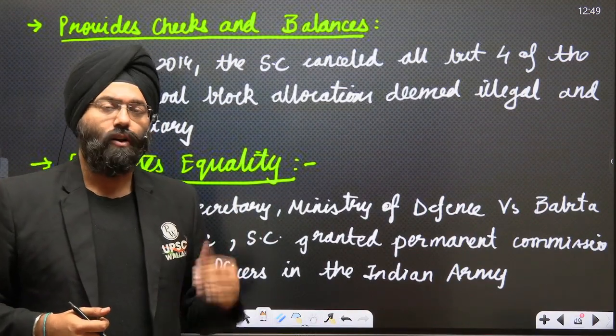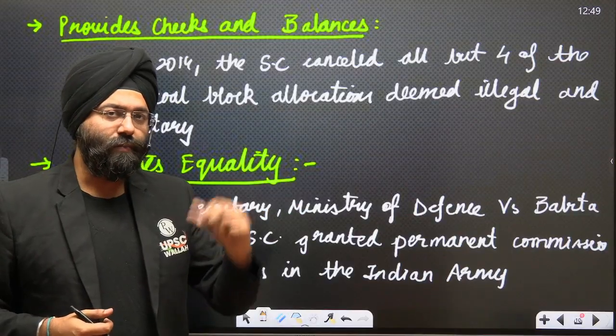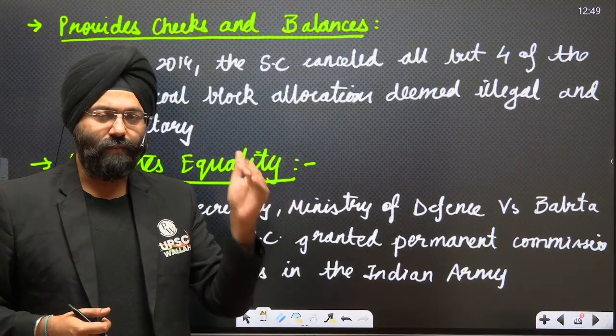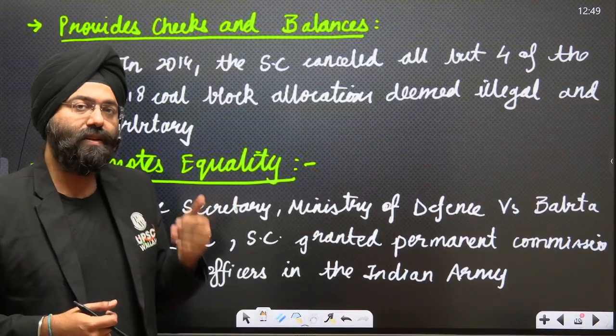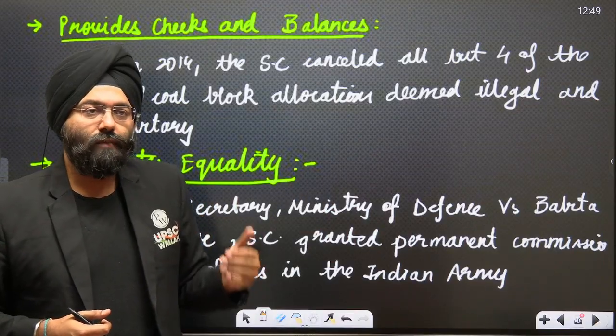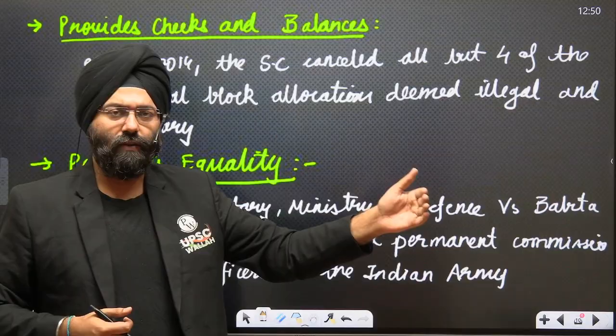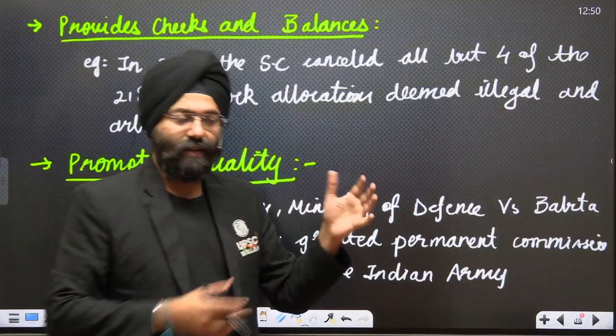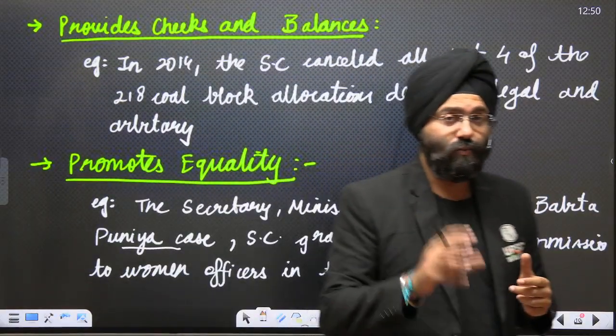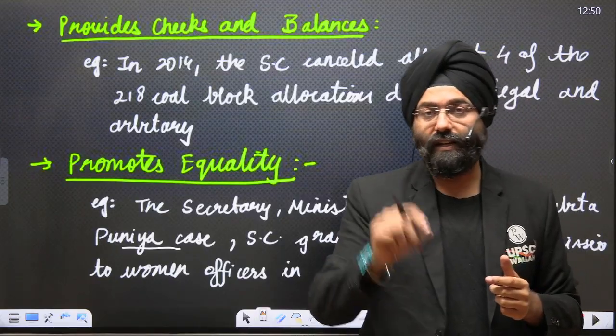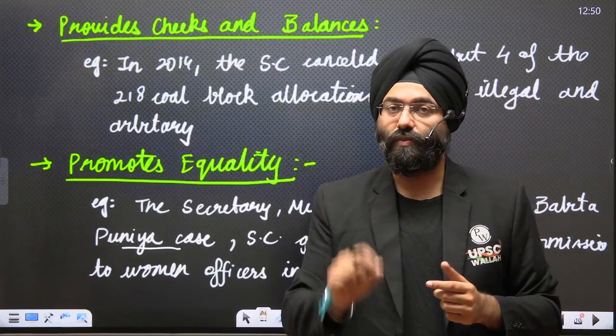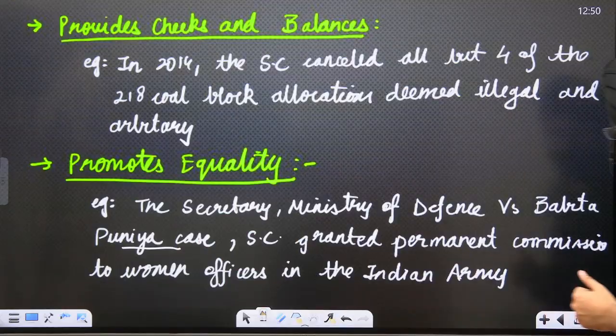Right now, women being in the battlefield is still a matter of debate, but this is with respect to permanent commission. Women can be permanently commissioned in various divisions, if not right now in the battlefield or front areas, then in various other branches. So that is why the Supreme Court had to intervene and said it is important that justice should prevail. So this judgment came.